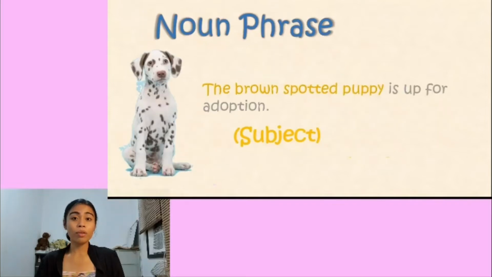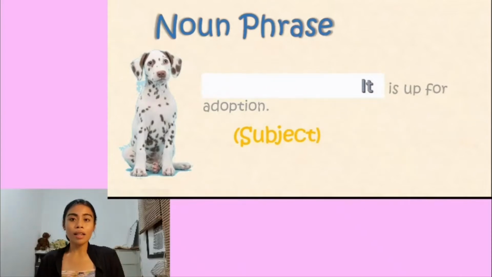So let's have an example of a noun phrase. First, the brown spotted puppy is up for adoption. So in the sentence, the brown spotted puppy functions as a subject. It's easy to check if it's a noun phrase because you could change it with the pronoun it. So let's see. Okay, it is up for adoption. Correct, right? This noun phrase functions as a subject.